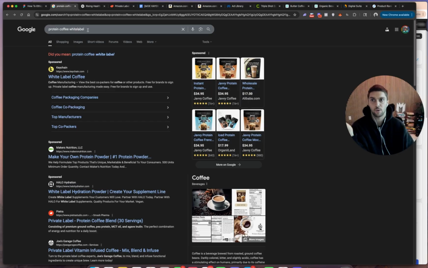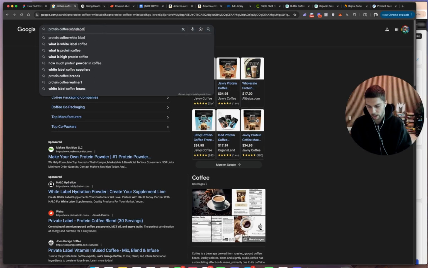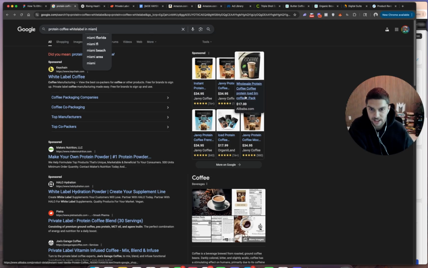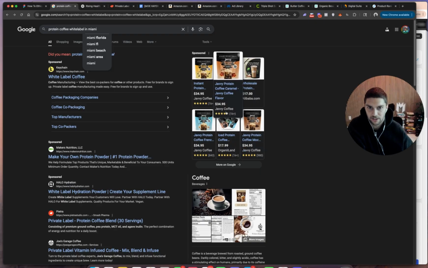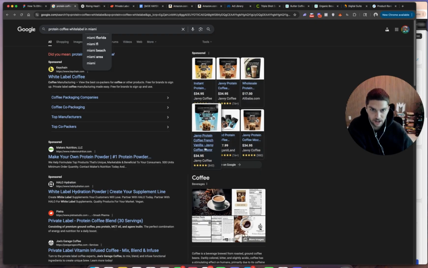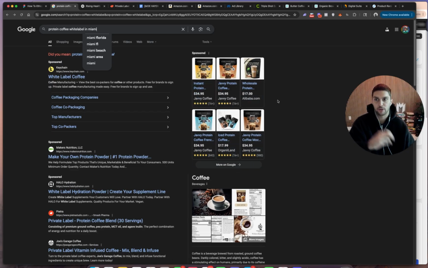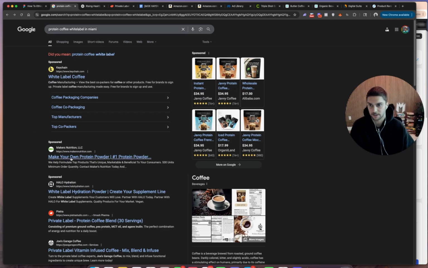And then let's say you want to do a little bit more digging, you can search up the protein coffee white label. Then you can search up white label in Miami, for example, and then you can see what terms pop up. What's pretty interesting is you can see that there's not a lot of competition for this product, because those two brands that are crushing it on Amazon don't even have any ads on Google. Google is getting dominated by one brand. So there's clearly demand and opportunity for a product like this, right?